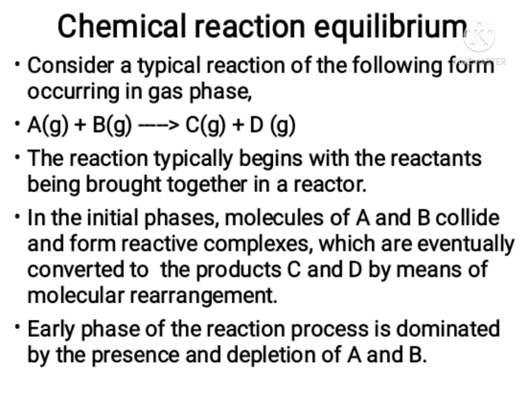Next point is chemical reaction equilibrium. Consider a reaction in which reactants A and B, which are in gaseous states, react and form product C and D, which are also in gaseous state. Reactants A and B react and form product C and D by molecular rearrangement.